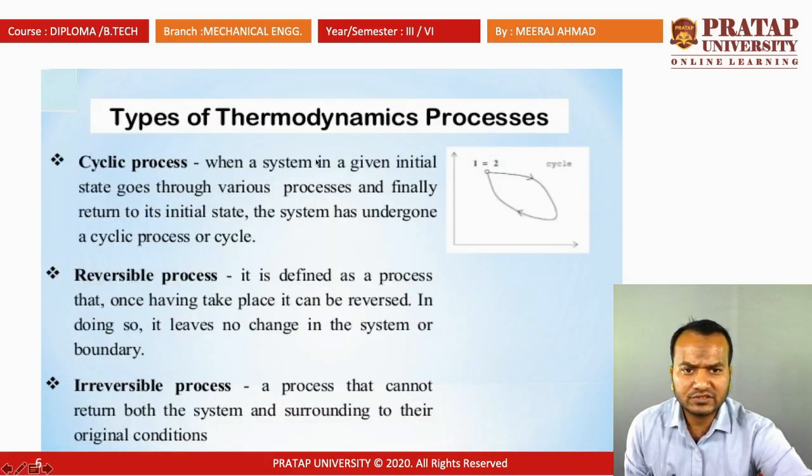Types of thermodynamic process. Cyclic process. A cycle means a minimum of 2 processes are required to complete one cycle, in which the initial and final point should be the same. This is point 1. From 1 to 2 this is one process, and from 2 to 1 this is another process, but the initial and final point should be the same for the cyclic process.